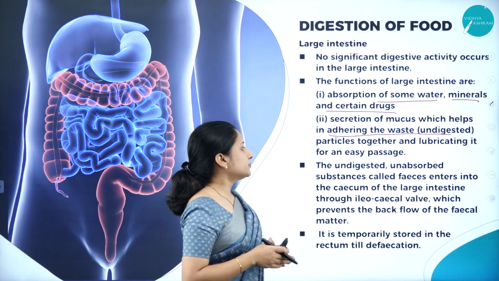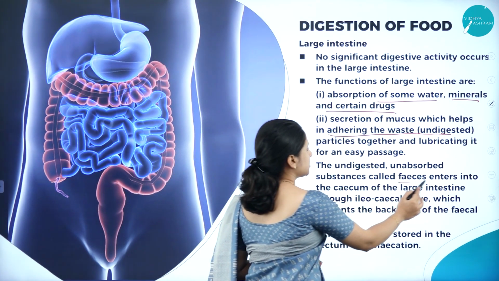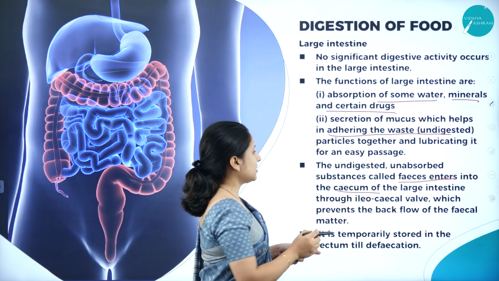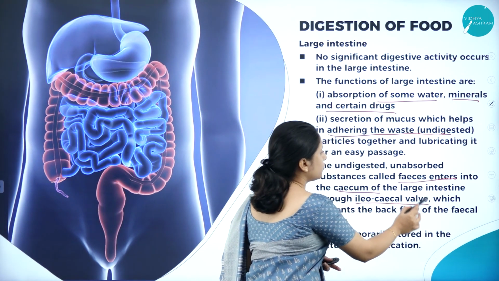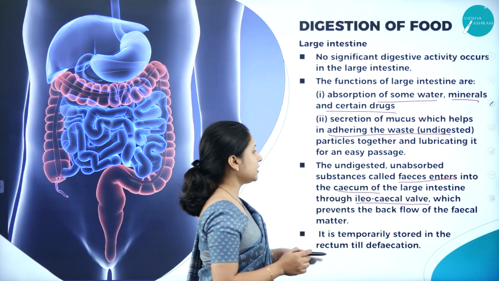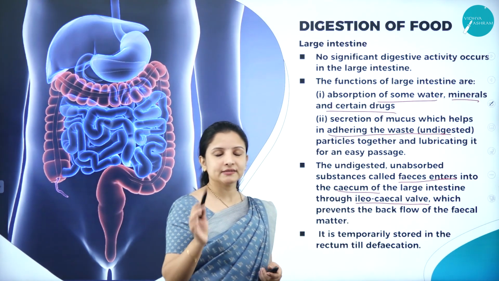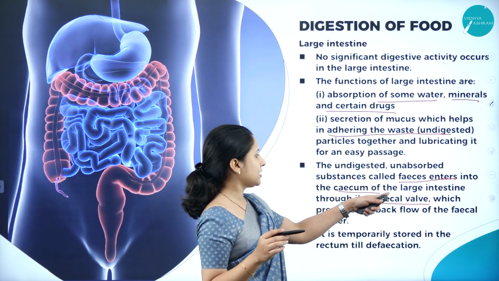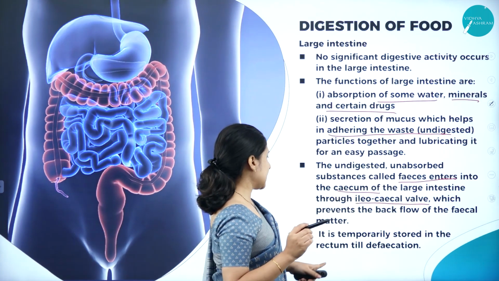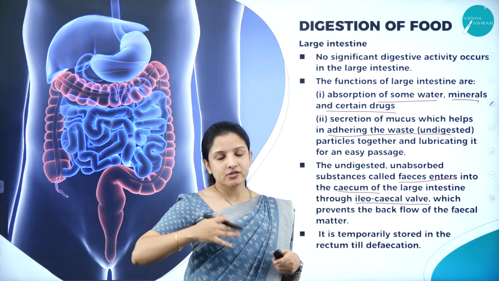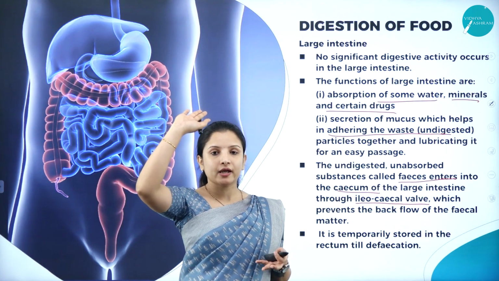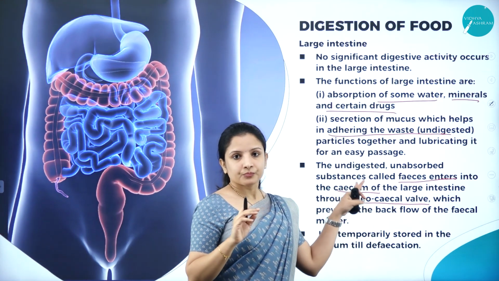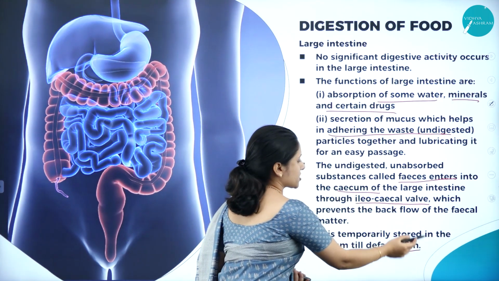The undigested unabsorbed substances, which are called feces, will enter into the cecum of the large intestine. From the cecum, it will enter through the ileocecal valve, and from the ileocecal valve, it will enter into the rectum. Why is this ileocecal valve present? The ileocecal valve is present between the cecum of the large intestine and the rectum, because the undigested food or the excretory waste should not go back again to the large intestine, should not revert. So that is why. Next it will enter into the rectum, wherein the defecation process will occur.